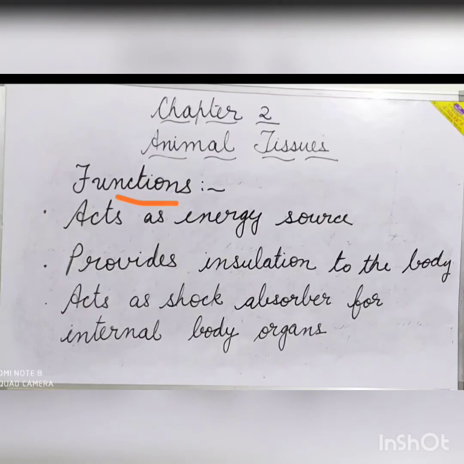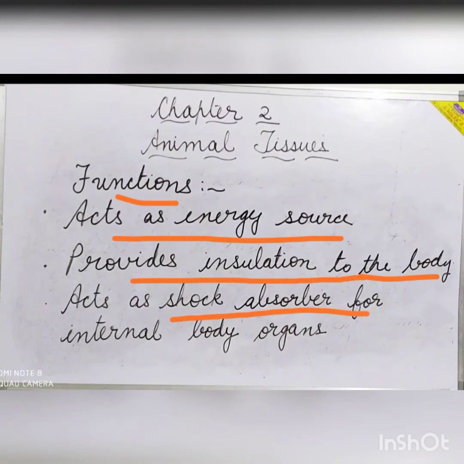Functions of adipose tissue. It acts as an energy source. Whenever our body needs energy, the fat stored in the adipose tissue gets converted into carbohydrates and releases energy. It provides insulation to the body by forming a thick layer of fat beneath the skin. It acts as a shock absorber for internal body organs, especially in the case of accidents or injuries.